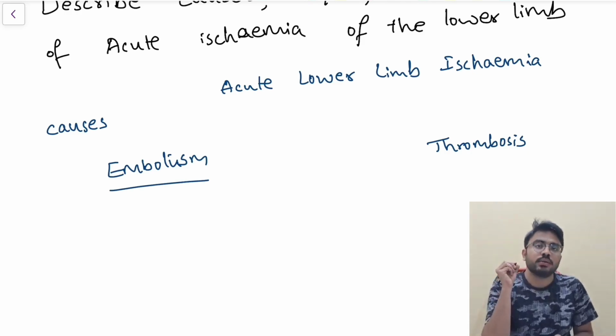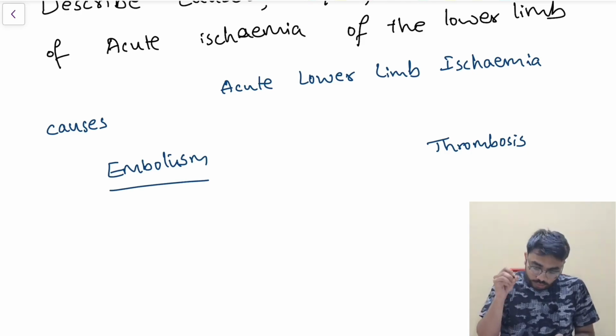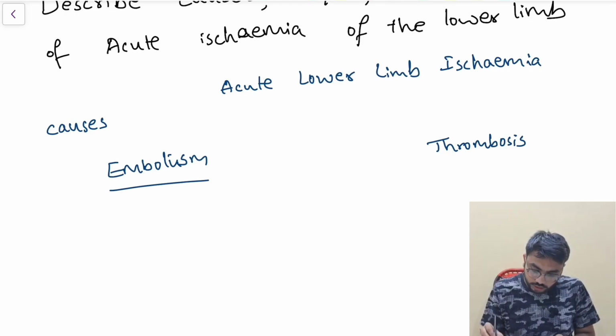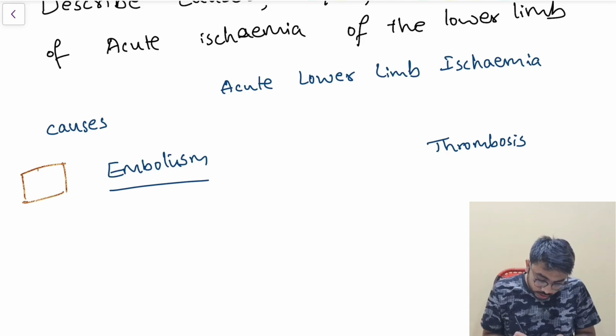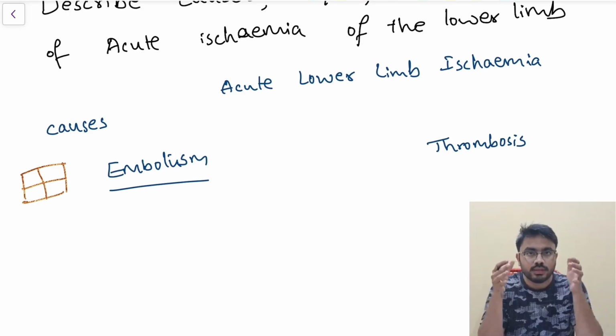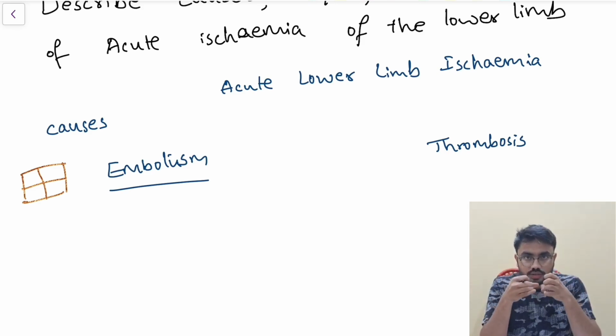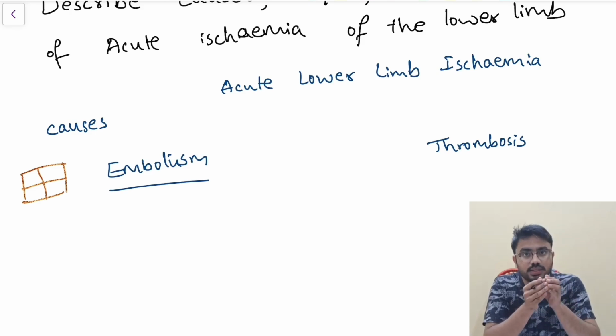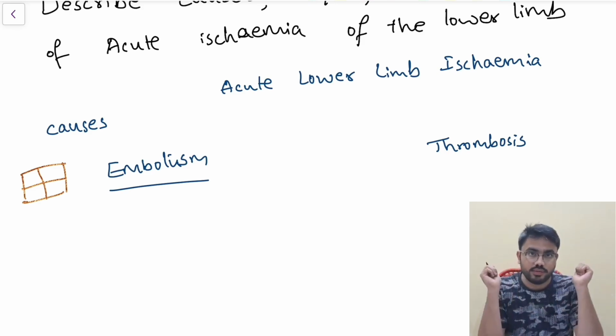First, looking at the causes of this embolism. Suppose, let me draw you a heart for your understanding. This is your heart. Schematically, I am dividing it into 4 chambers. Suppose whenever there is ineffective contraction of the heart, what is going to happen? The blood which has to pass to the next chambers cannot pass easily. So there will be accumulation of blood. Accumulation of blood can lead to clot formation in the future.